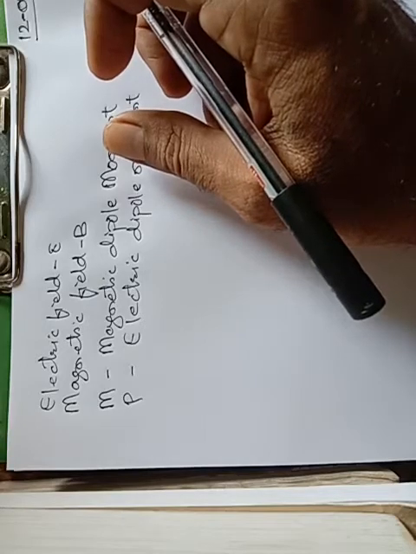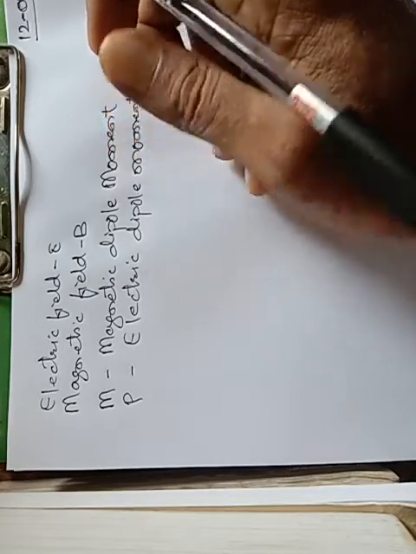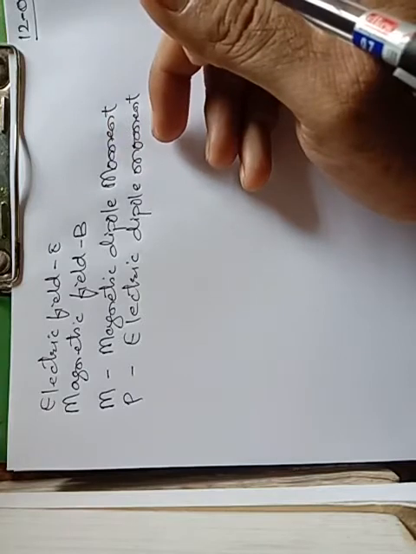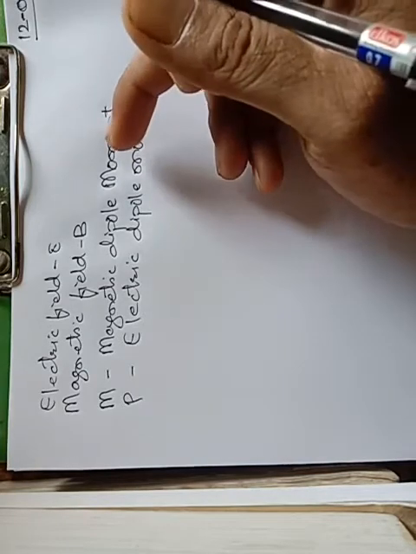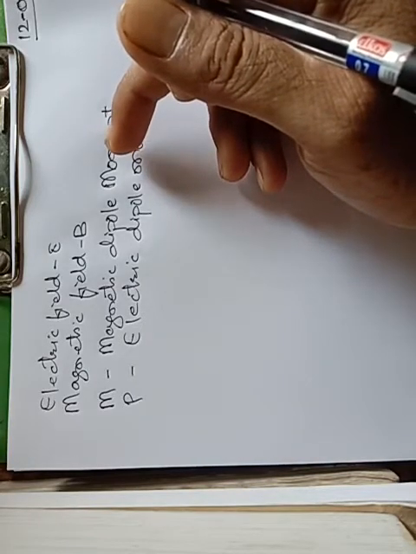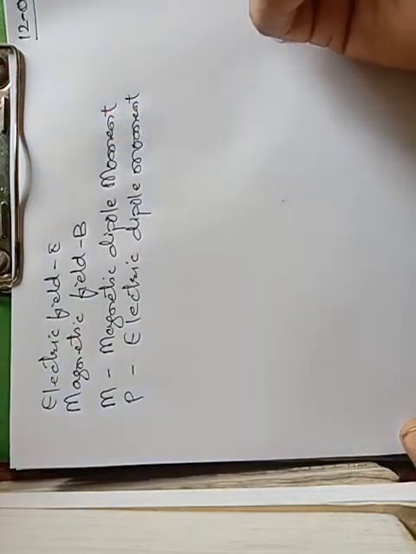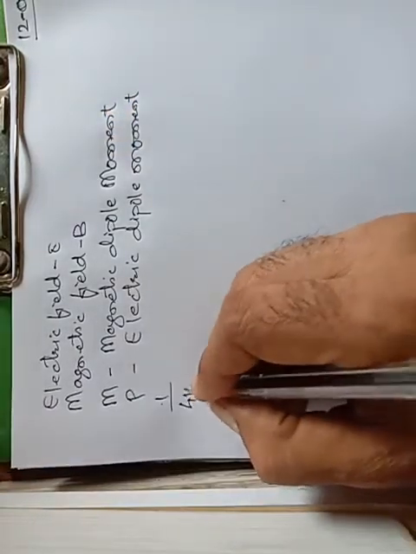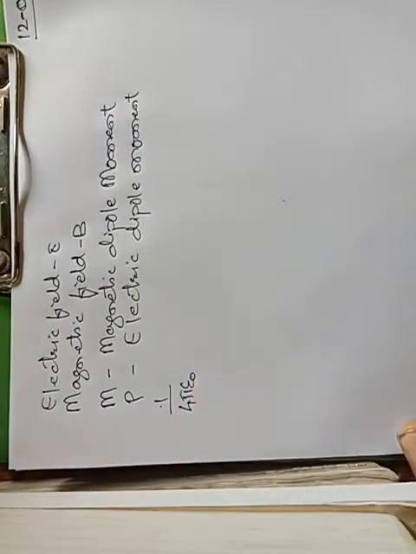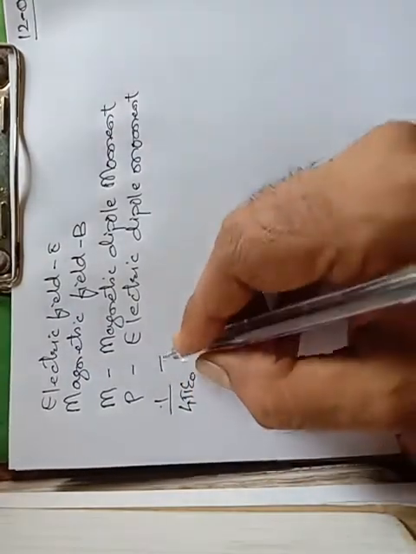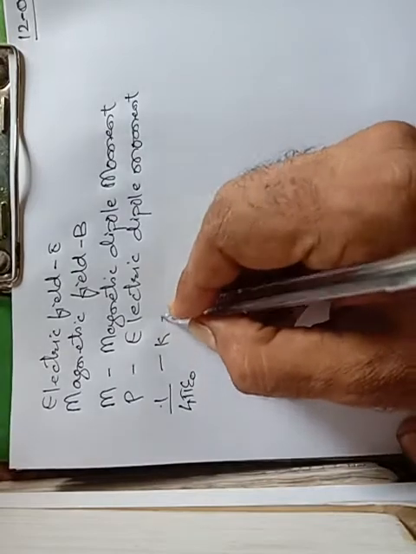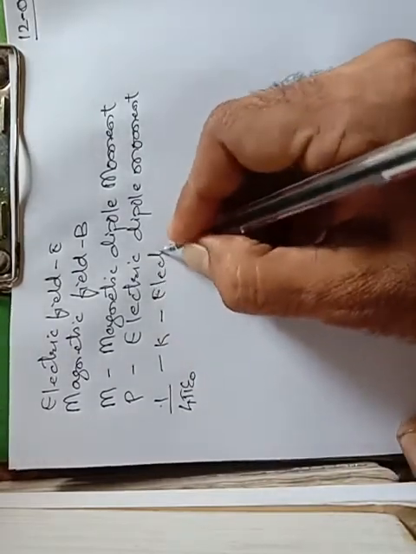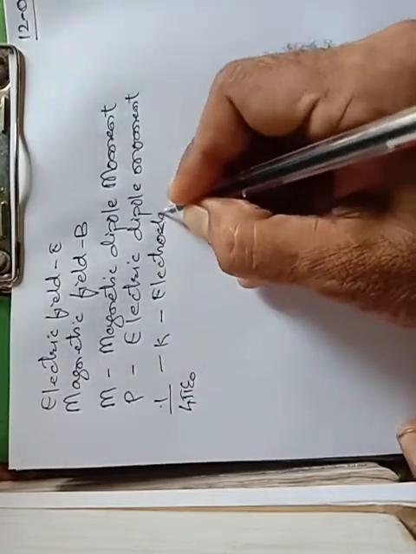Okay, so first what we have seen: electric dipole moment is denoted by capital P, and magnetic dipole moment is denoted by capital M. Further, in electrostatics the constant value is 1/4 pi epsilon naught. This is the K value in electrostatics.